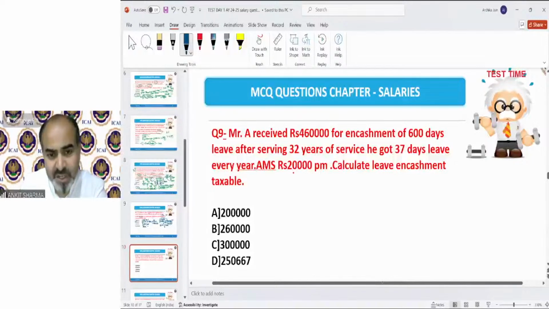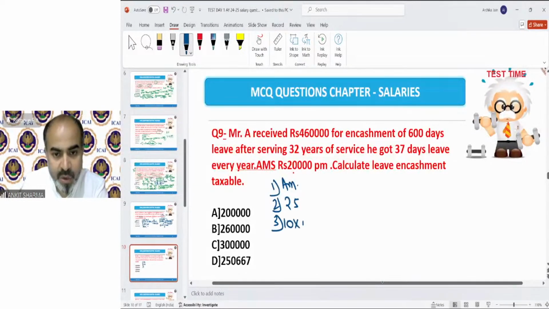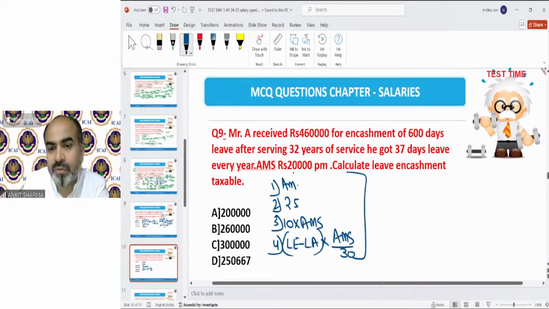For leave encashment, we need to remember those 4 provisions. That is the amount received. Then the limit that has been increased to 25 lakh. Then 10 into AMS. And then we have leave earned minus leave availed into AMS upon 30. Out of those 4, whichever is lowest is going to be exempted.